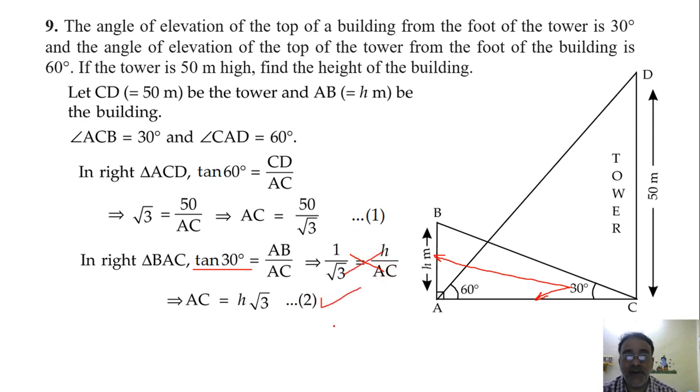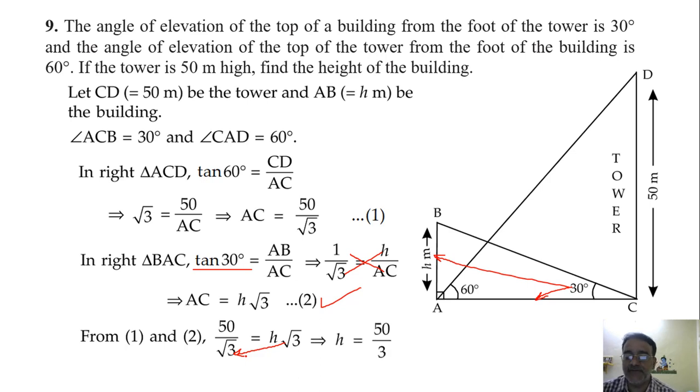From equation 1 and 2 we'll get h root 3 is equal to 50 by root 3. So root 3 को यहाँ नीचे शिफ्ट करेंगे तो क्या हो जाएगा? Root 3 into root 3, 3 हो जाएगा. So h will be 50 upon 3. So this is the final answer. So we can write either in decimal or mixed fraction. Okay, 16 2 by 3 or 16.67 meter approximately.